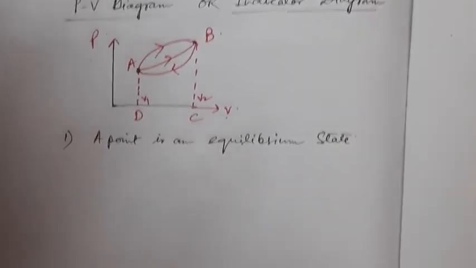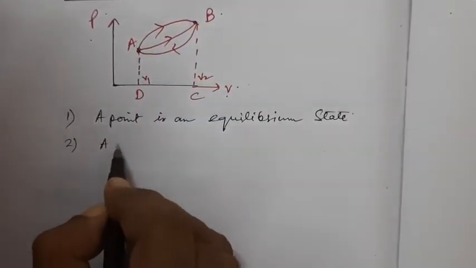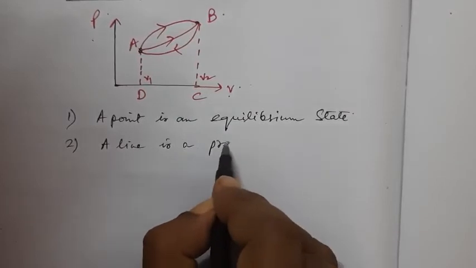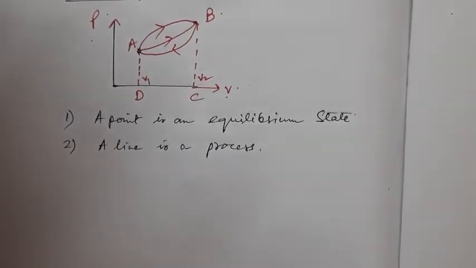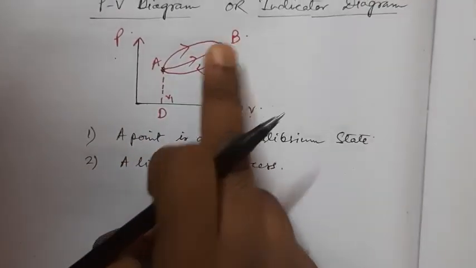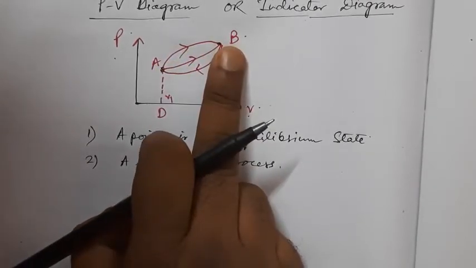Number two, what is a line? Number two, a line is a process. Here 2 points, say A and B, represent two equilibrium states. A is a point, B is a point. So they represent two equilibrium states.